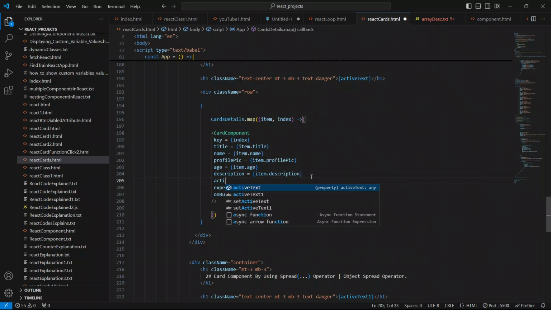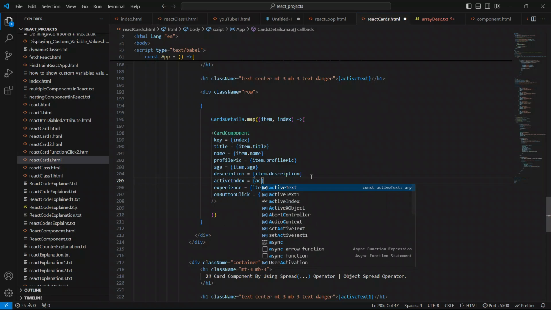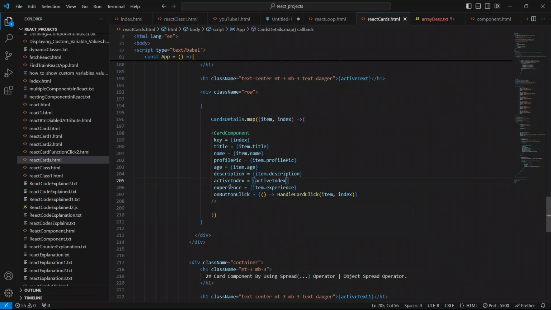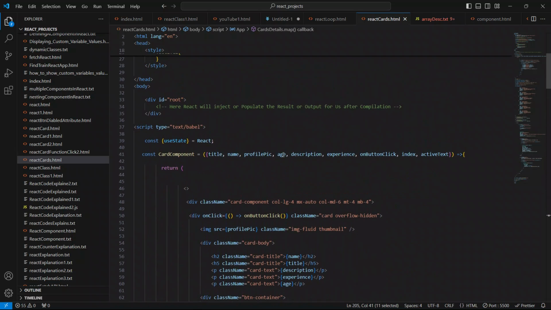I'll say here active index as a prop, the same thing. We have to pass this active index prop to our custom components here.